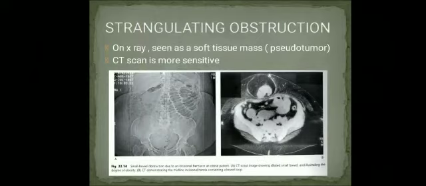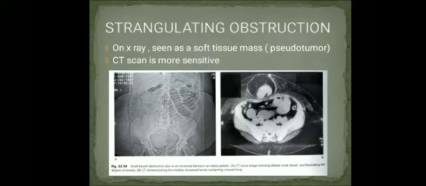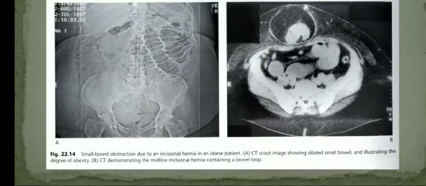Next, it is important to differentiate strangulating obstruction because it's an emergency. On an X-ray, you will usually see a soft tissue mass, that is a pseudotumor. CT is more sensitive for diagnosing the strangulated obstruction.